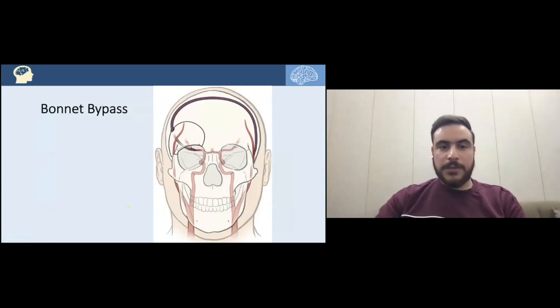Last but not least, we are talking about the bonnet bypass. It's really my favorite and an interesting one. Indeed, as you can see here, there's something bizarre going transversely through the skull. So for instance, if we have a compromised right ICA, as you can see here, this is the ICA, internal carotid artery, and we are thinking of doing a bypass, we are considering the superficial temporal artery of that side.